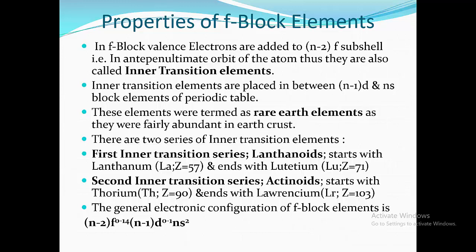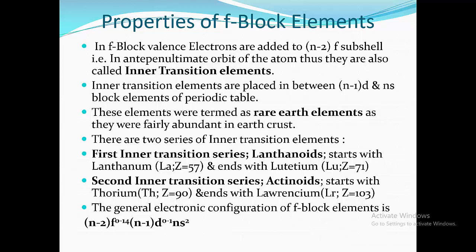There are two series of inner transition elements. The first inner transition series, lanthanoids, starts with lanthanum having atomic number 57 and ends with lutetium having atomic number 71.